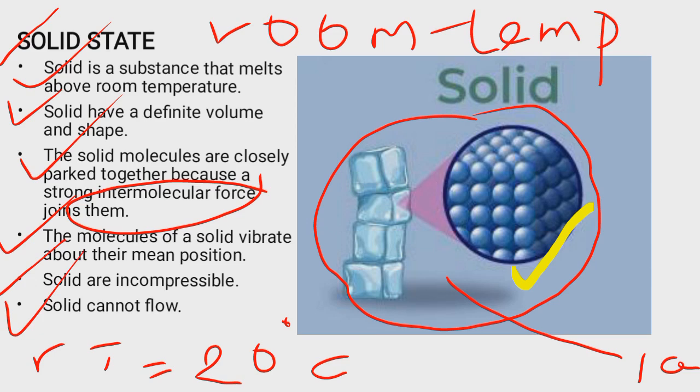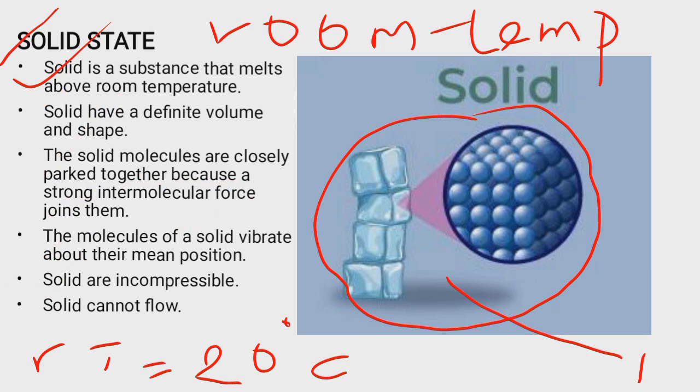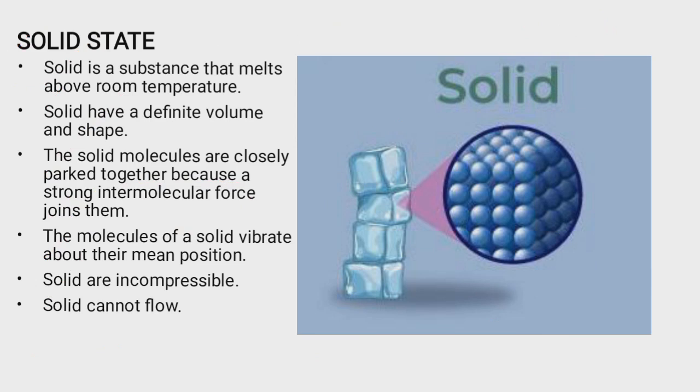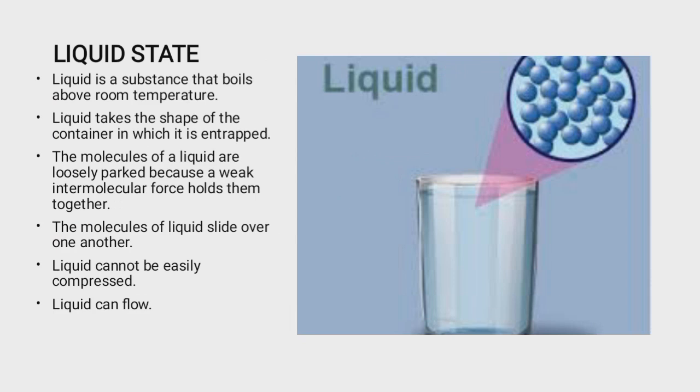Now, before we move away from this slide, we have looked at what solid is, and we said solid is actually a substance that melts above room temperature. Then the properties of solid. Solids have a definite volume and shape. Then the molecules of solid are closely packed because they are joined together by a very strong intermolecular force. The molecules of solid do not move. They rather vibrate about their mean position. Solids are incompressible and solids cannot flow. I hope this is explanatory enough. If so, let's move to the next slide where we'll be looking at liquid.